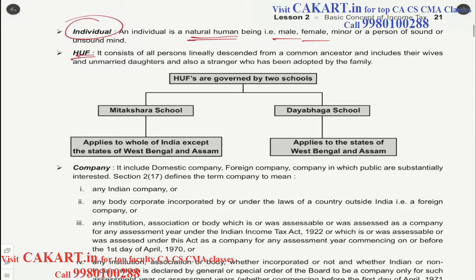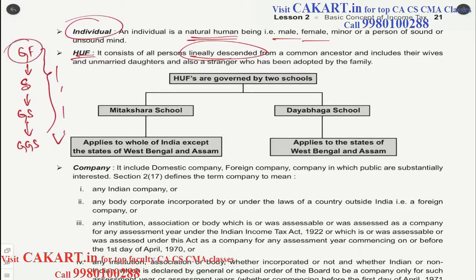It consists of all persons lineally descendant. So in this case, lineally descendant means, let's say there is a grandfather, then he has a son, then his son, grandson, then his son, great grandson. So they are lineally descendant from a common ancestor. Who is a common ancestor? Let's say this grandfather A, and it includes their wives and unmarried daughters, and also a stranger who has been adopted by a family.